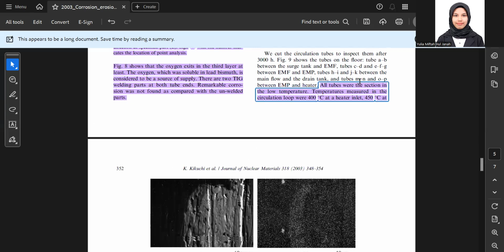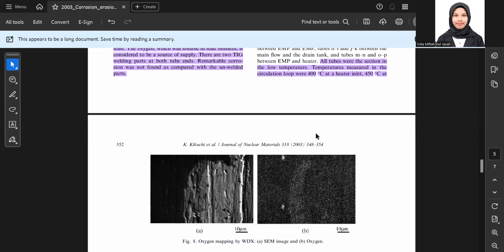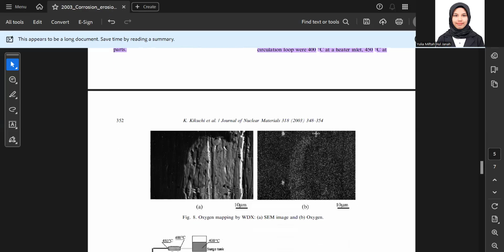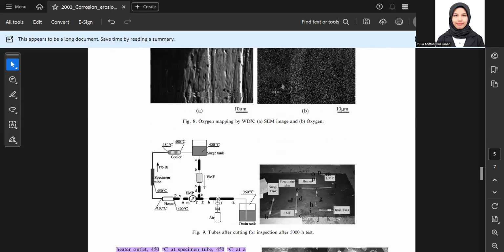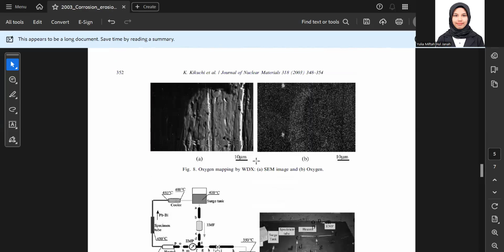The tubes were sectioned in the low temperature region. Temperatures measured in the circulation loop were 400 degrees C at the heater inlet and 450 degrees C at the heater outlet. So we can see this oxygen mapping by EDX of the same image.